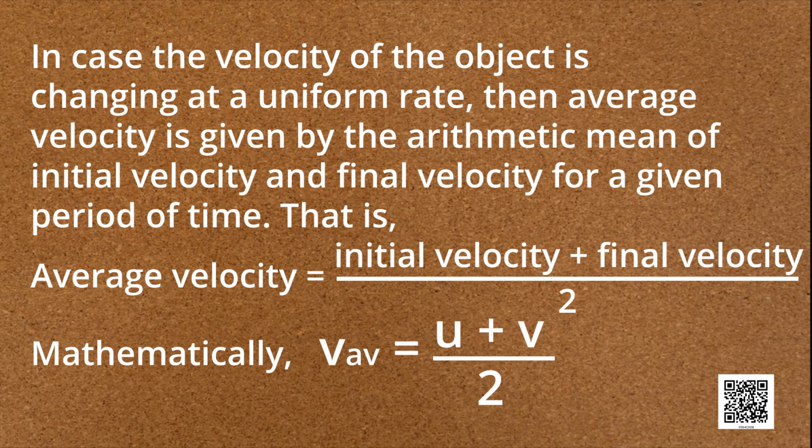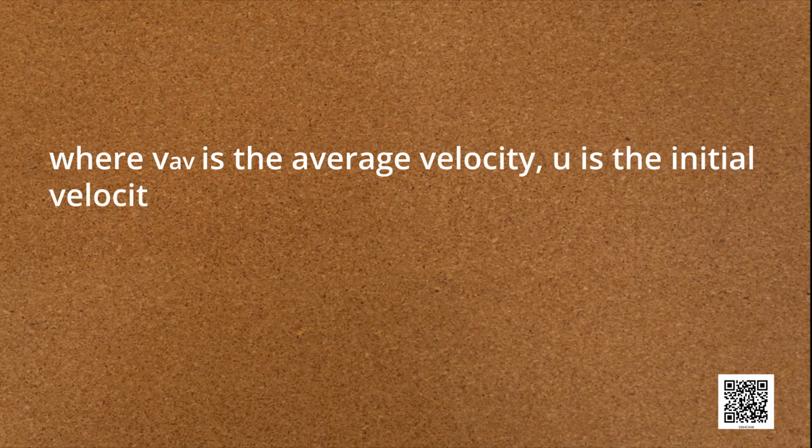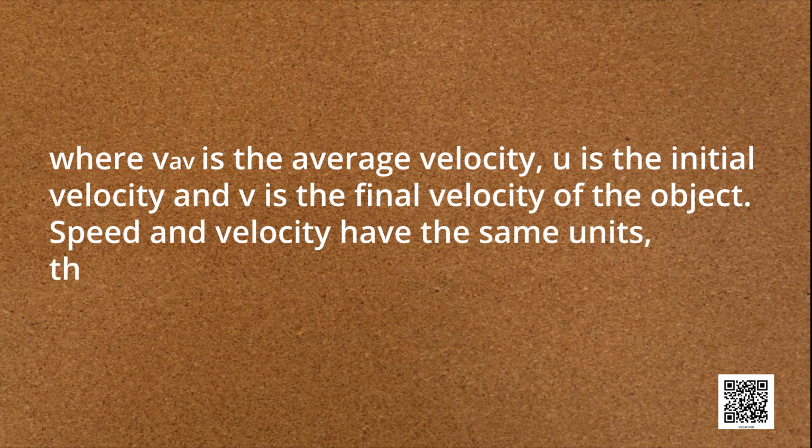Mathematically, V average is equal to (u plus v) divided by 2, where V av is the average velocity, u is the initial velocity and v is the final velocity of the object. Speed and velocity have the same units, that is meter per second.